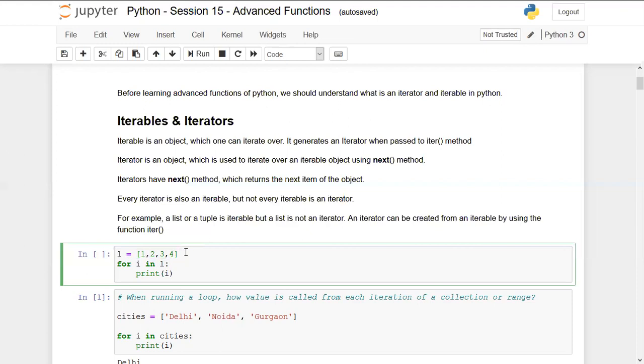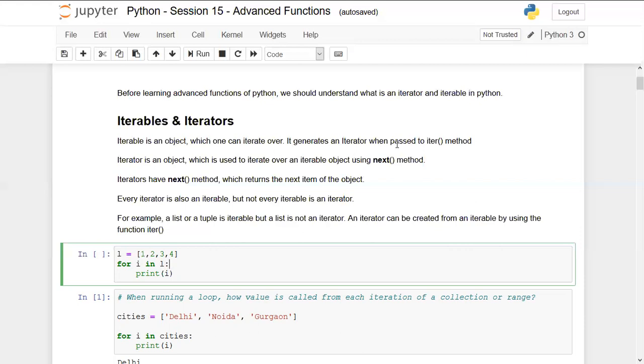So again, there is an iterable, which is L in this case. We are iterating over it. Once we run this loop, the iter method gets invoked, and the iter method calls this iterable as the argument and creates an iterator object in the backend. Using the iterator object, it executes the next function multiple times to extract the values in each iteration. So this is the overall logic behind this for loop and all of these terminologies.